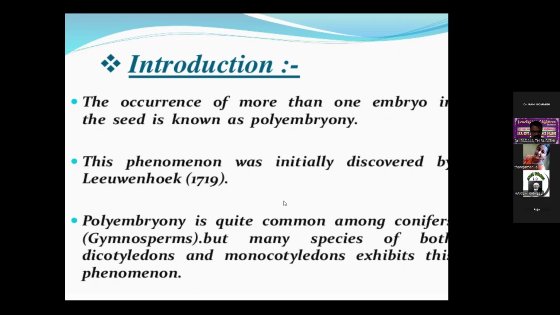Polyembryony is quite common among conifers, that means the gymnosperms. It is very common in gymnospermic plants, especially in the coniferous, like Pinus.